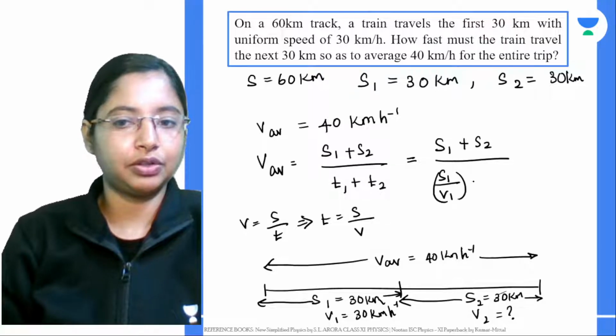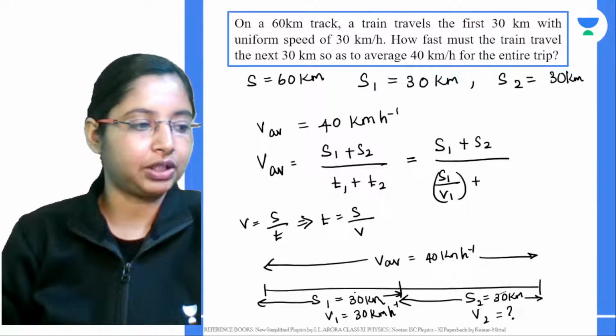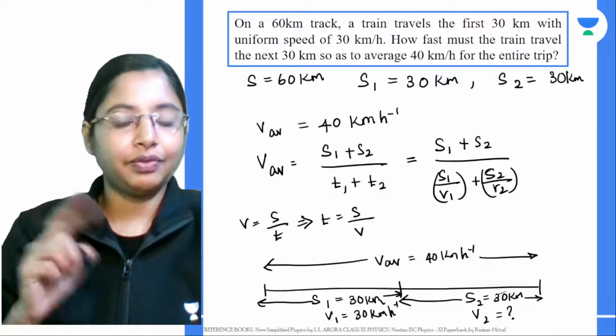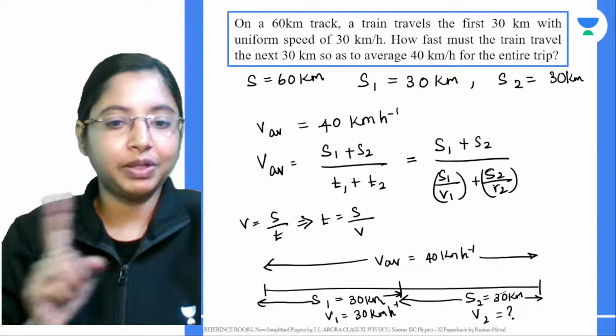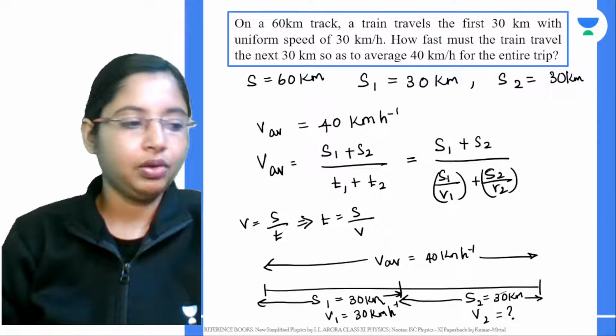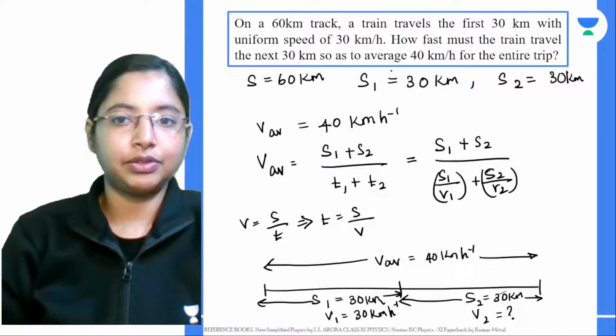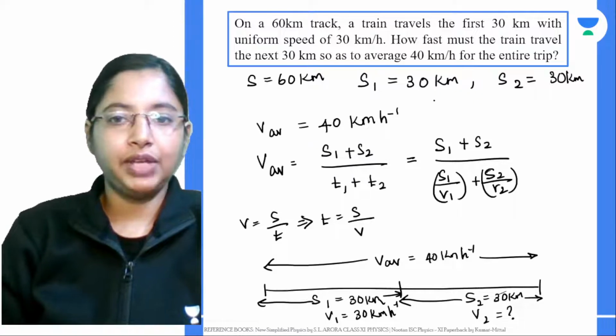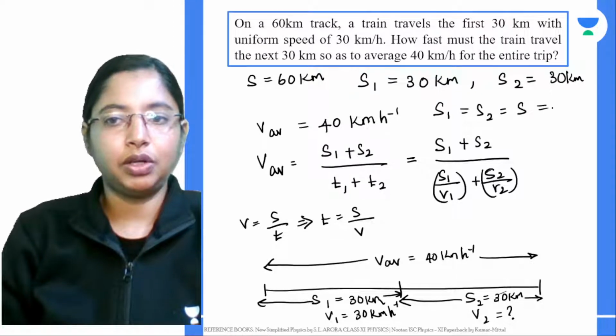So this is for the first part of the train journey, plus this will be S2 by V2, the second part of the journey. We want to find V2, but we know V1, S1 and S2. S1 and S2 both are 30 kilometers, so we can say S1 equal to S2 equal to S.